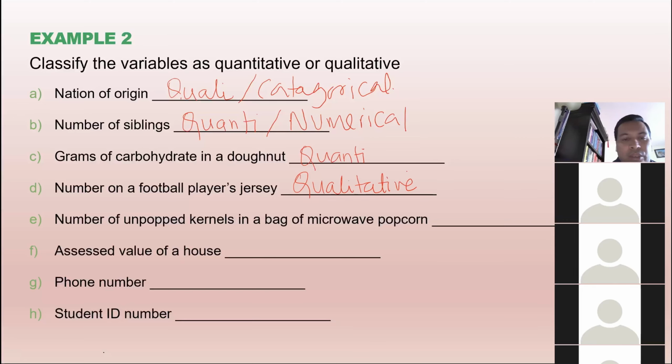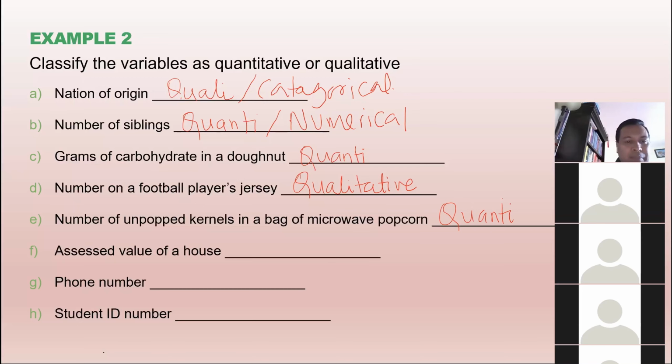Qualitative. Very good. Next one, look at that. Number of unpopped kernels in a bag of microwave popcorn. So you have the microwave popcorn and there are some of them which are unpopped. So can you count how many are unpopped? Yes. So qualitative or quantitative? Quantitative.